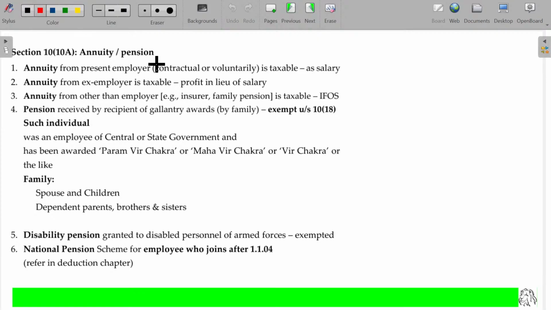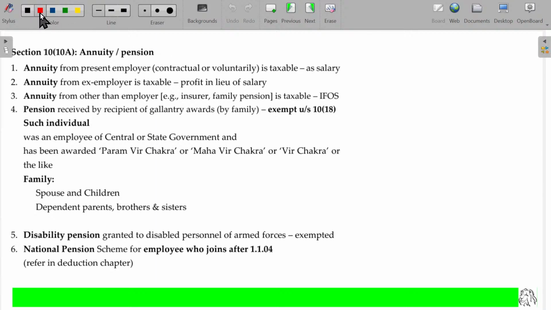After the retirement, periodical payment. It may be quarterly once, yearly once, half yearly once, or monthly once. From the employer or from anywhere, if you are getting a periodical payment, then it's called annuity. If the same payment is month after month, usually we call this the pension. Pension and annuity received from the employer, because of the services during the employment, received after the retirement, will be considered as salary only.